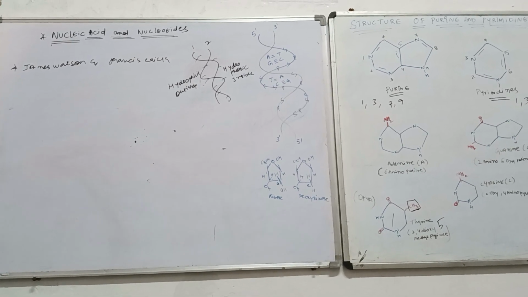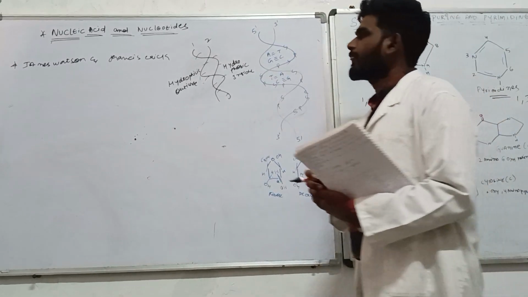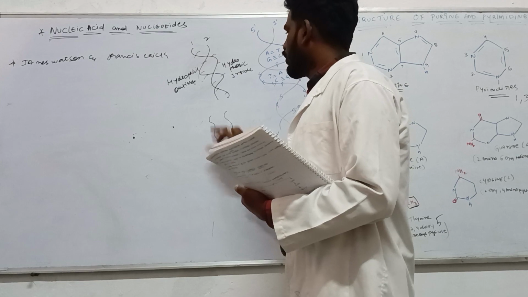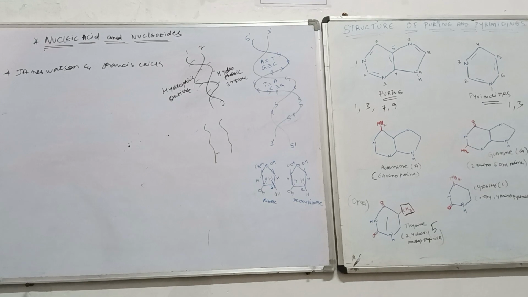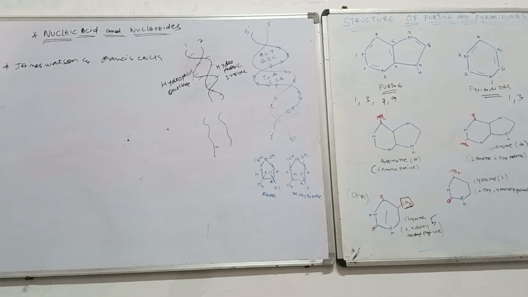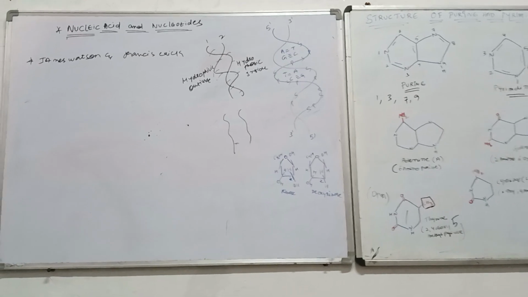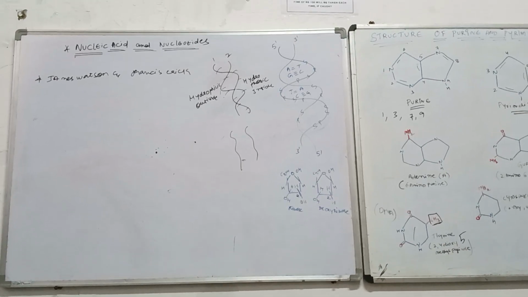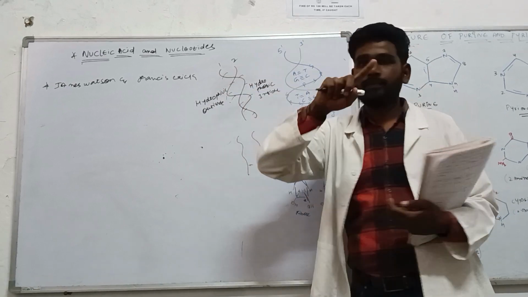Point 1: this is considered a twisted ladder. Twisted ladder, as well as each chain of the molecule. This is one chain, this is another chain, and if you twist both, it becomes a twisted ladder. Now each chain contains polynucleotides. Point 2. Point 3 is that it is hydrophilic outside and hydrophobic inside. Okay. Point 4 is that the two nucleotide chains, this nucleotide chain and that one,